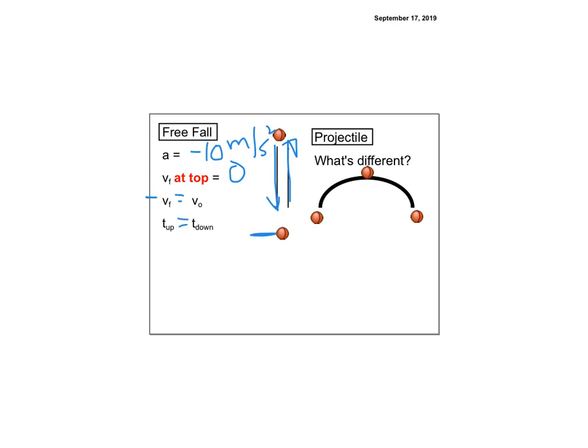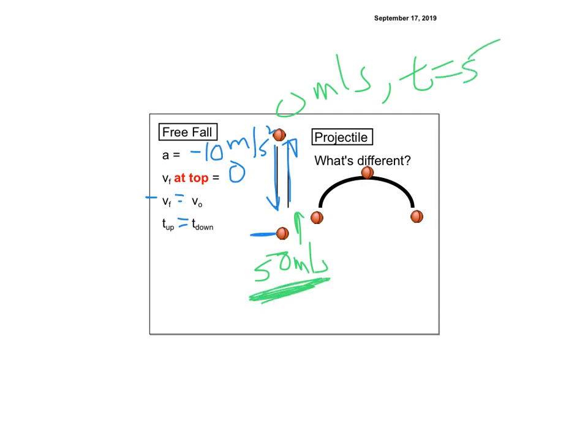Then the time up is going to equal the time down. So concepts to remember: if I start at the bottom at, let's say, 50 meters per second going up, then I know at the top I'm going 0 meters per second, and I know that it took 5 seconds to go up. How do I know that? Because it lost 10 meters per second every second, so that's 5 tens. When it comes down, it's going to take 5 seconds again, but now it's going to be going negative 50 meters per second when it comes down. Right? And again, it's because it takes the same amount of time.